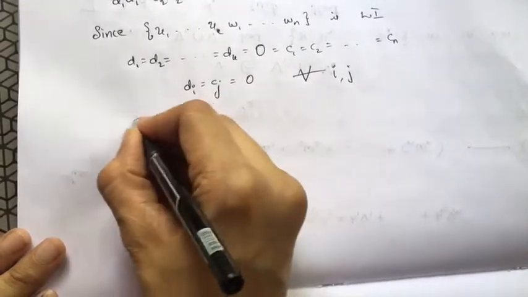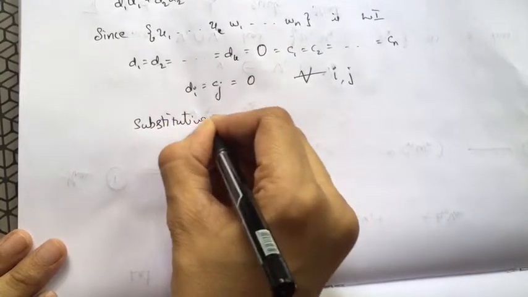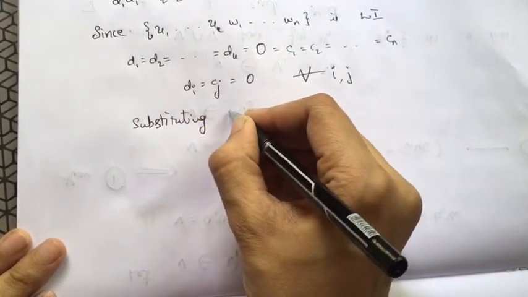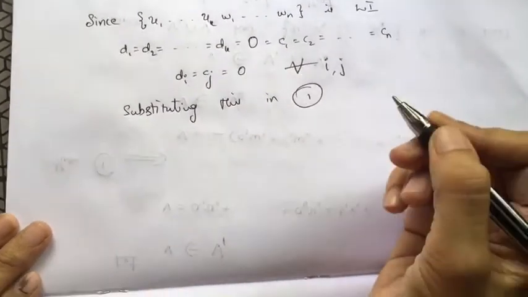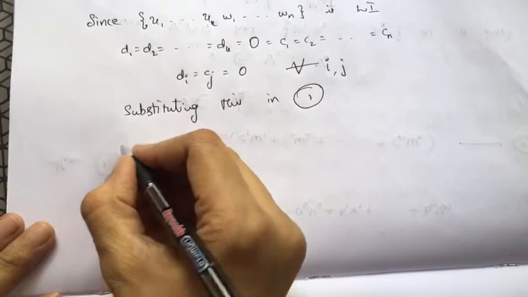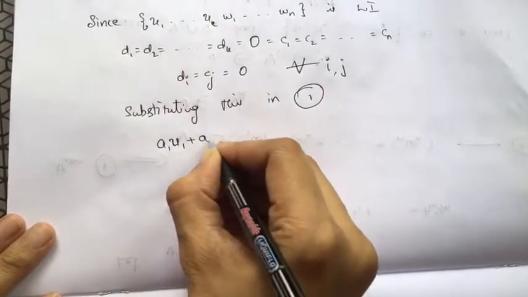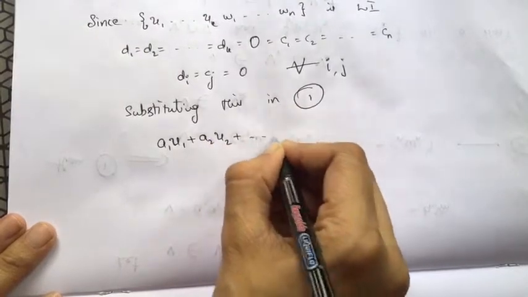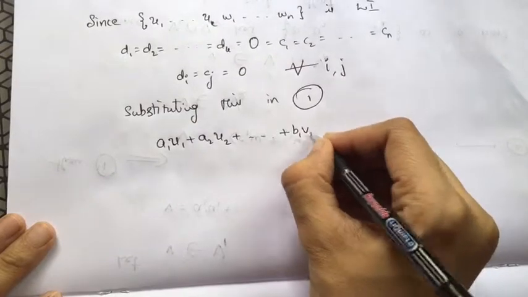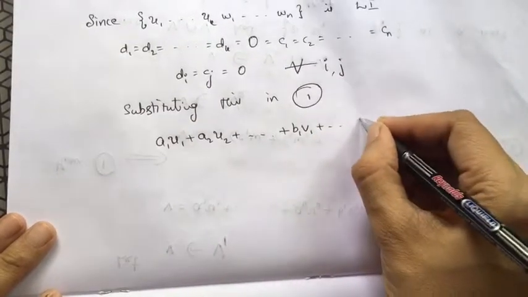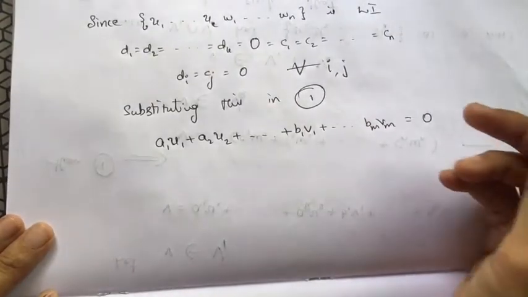So substituting this in expression 1, expression 1 becomes a1 u1 + a2 u2 + ... + b1 v1 + ... + bm vm equal to 0.